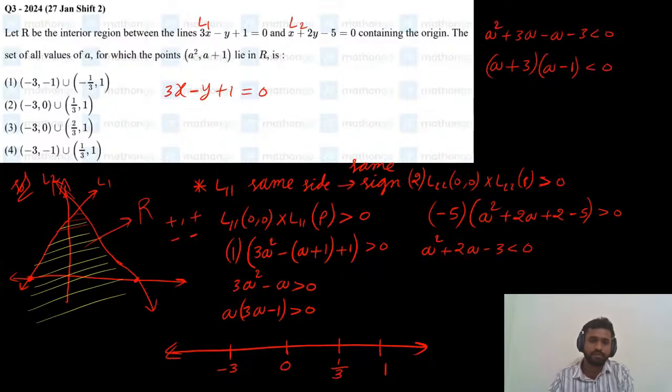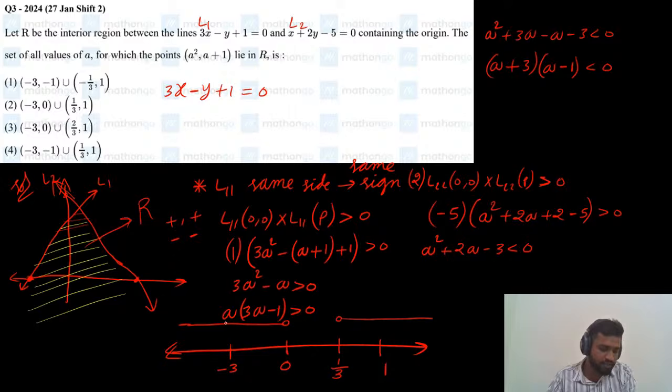A into 3a minus 1 is greater than 0. Which interval? Greater than 0 means from here to here, and minus infinity to 0. If you see the inequalities session, it will be clear for you.